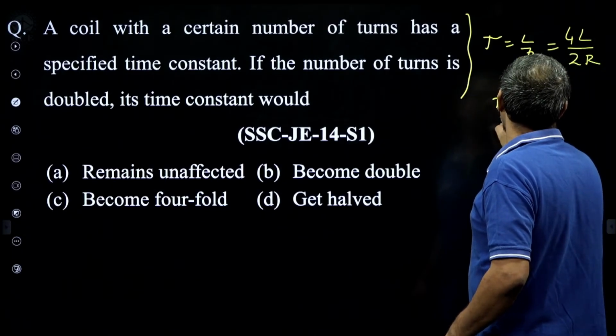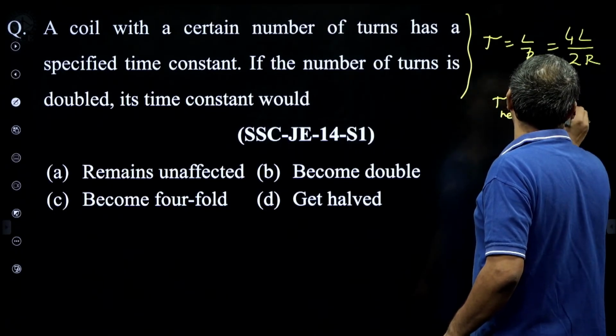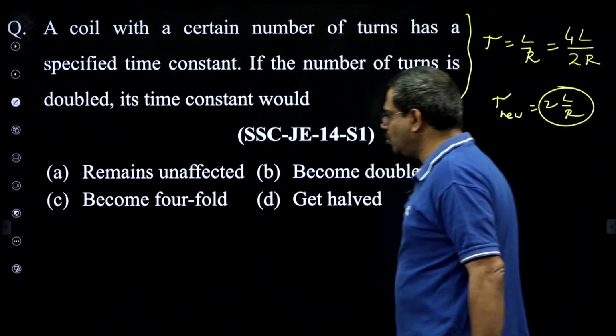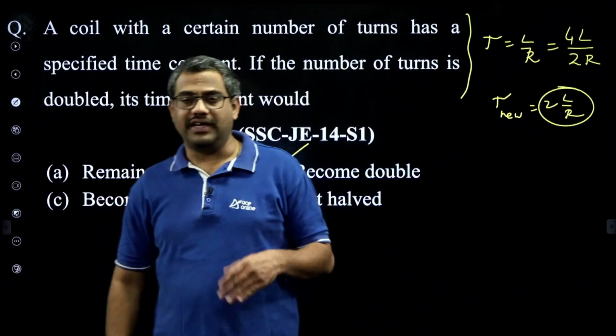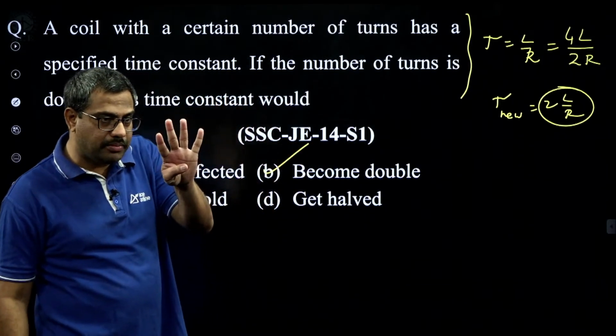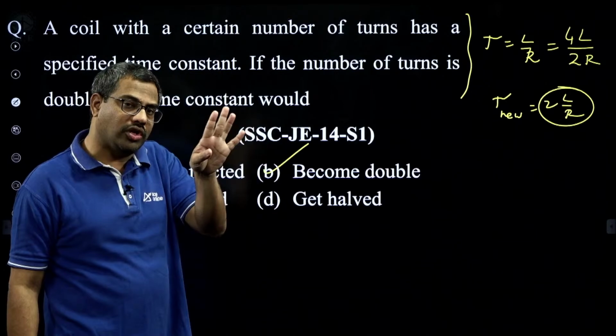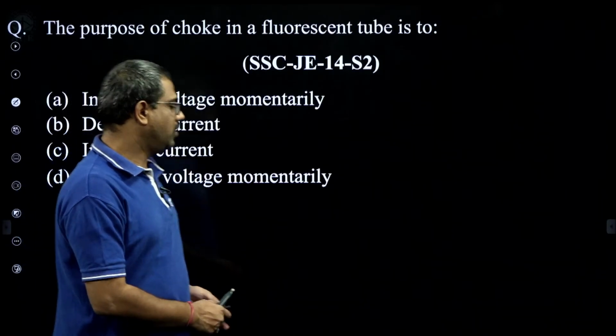So the new time constant is 2L by R. It will double. So the new time constant becomes double. Interesting: if turns are doubled, inductance becomes 4 times, but resistance becomes 2 times. Overall, the time constant only doubles. Okay, so now let us see the next question.